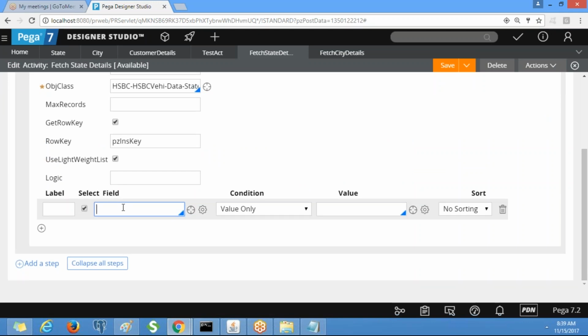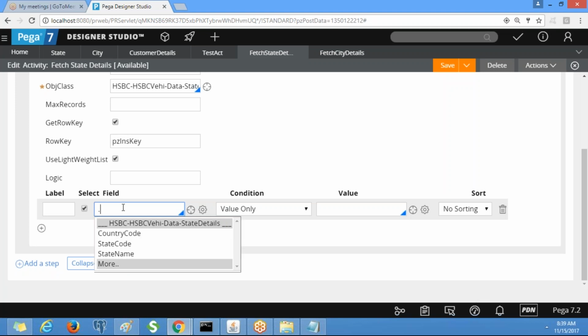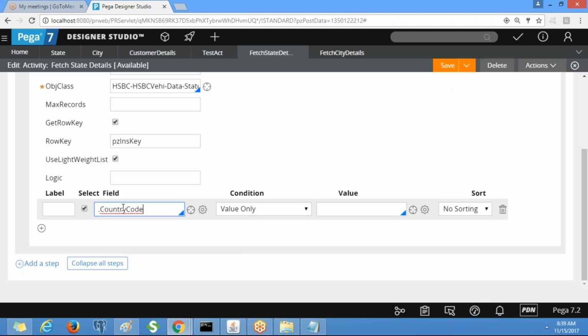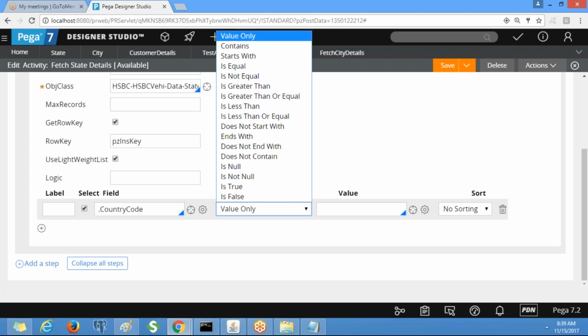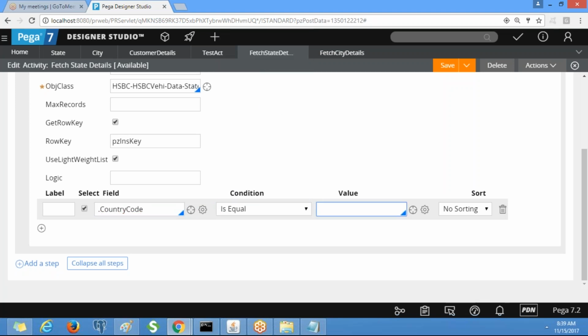Okay, so here this works like a where condition. Select star from table where column name is equivalent to some condition, right? Similarly, here we have a country code in the state details, right? Here the condition is equal, the value is param dot country code.